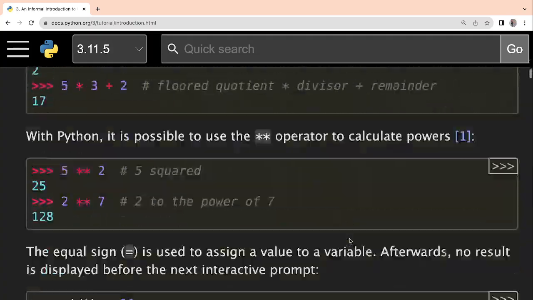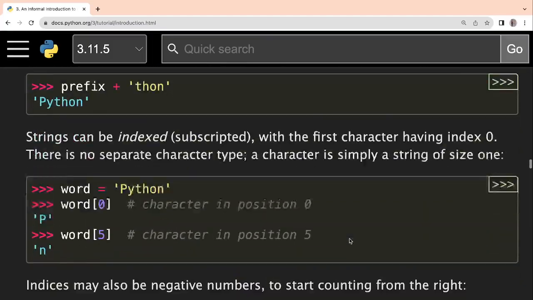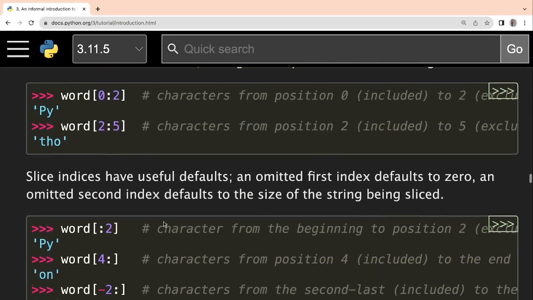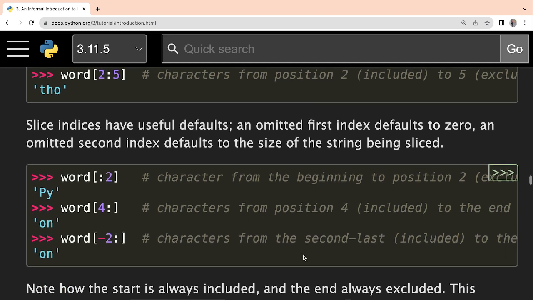And here we were seeing the slicing part, right? So this is how the slicing is done. Okay, so this one I have shown, they have clearly written here that included or excluded, what all things are there that they have done. Now slice indices have useful defaults. An omitted first index defaults to 0 and omitted second index defaults to the size of the string being sliced.